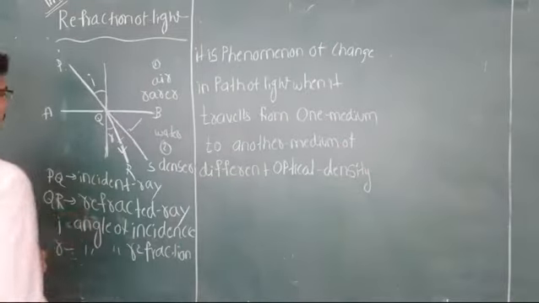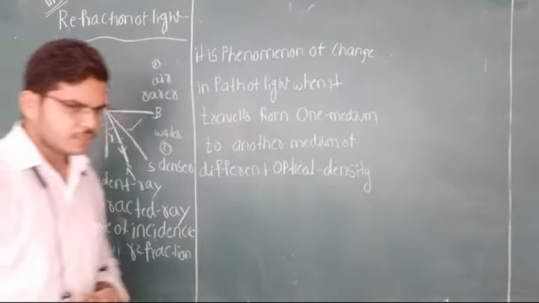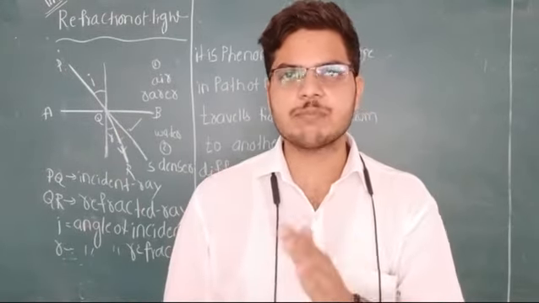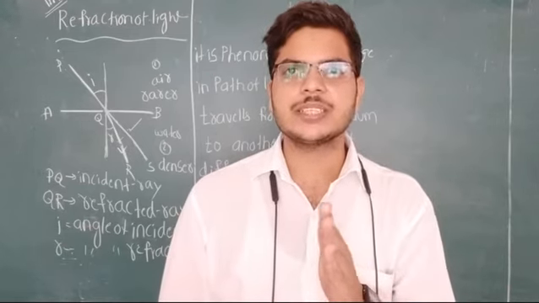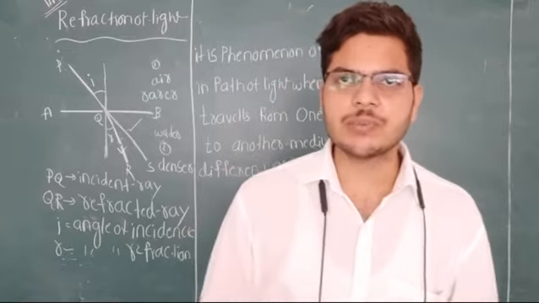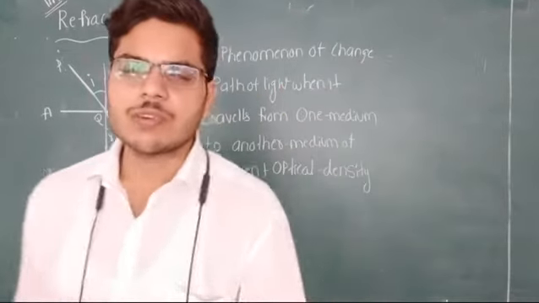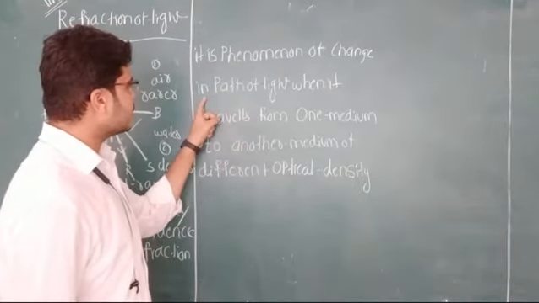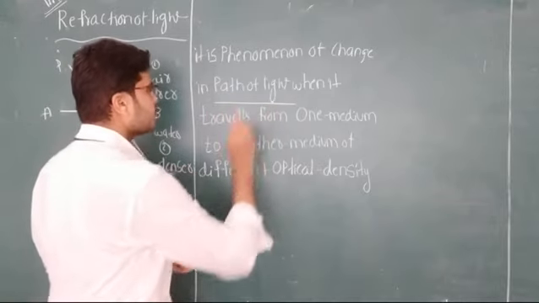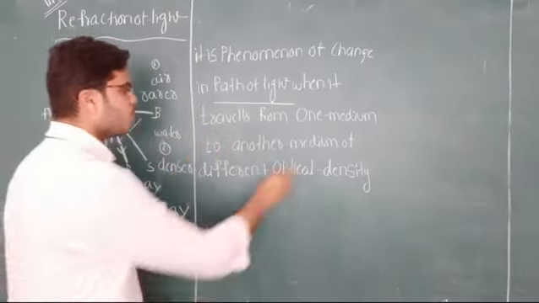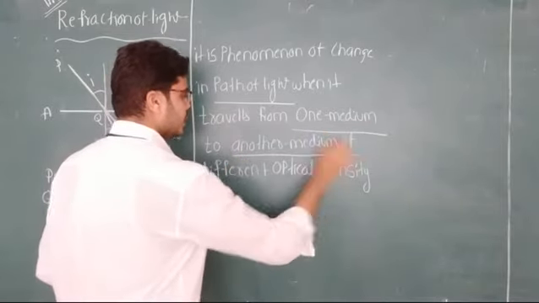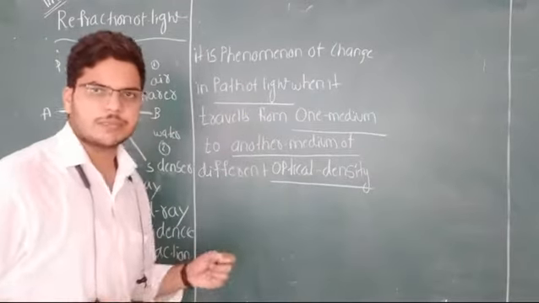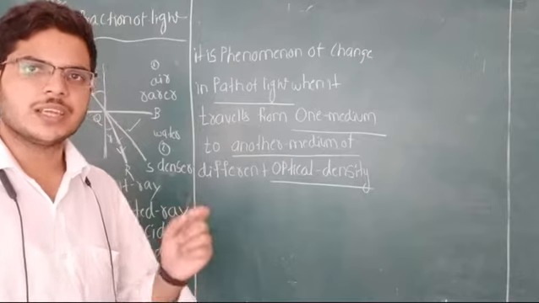Here, small r is the angle of refraction. It gives how much the ray of light is bending, how much the ray of light changes its path. This is about the angle of refraction. Now, how do we define refraction of light? It is the phenomenon of change in the path of the light when it travels from one medium to another medium. What is the condition? The media must have different optical densities. It is known as refraction of light.